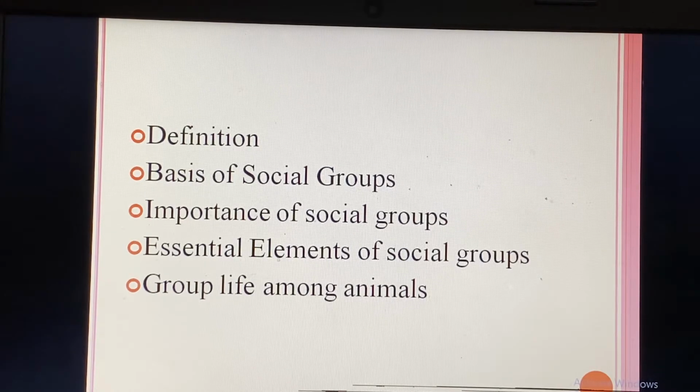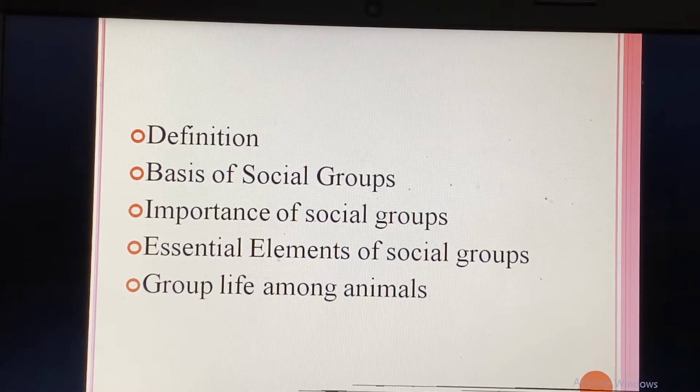And aggregate, A.W. Green says, an aggregate is a sum of individuals which persists in time, which has one or more interests or activities in common, and which is organized. Fine. A collection of people who are organized, share some time with each other, and have some common interest or have to do some common tasks. And they are organized. This is the definition by A.W. Green.